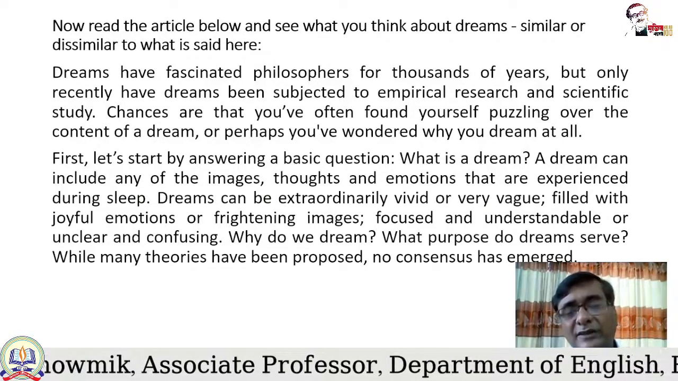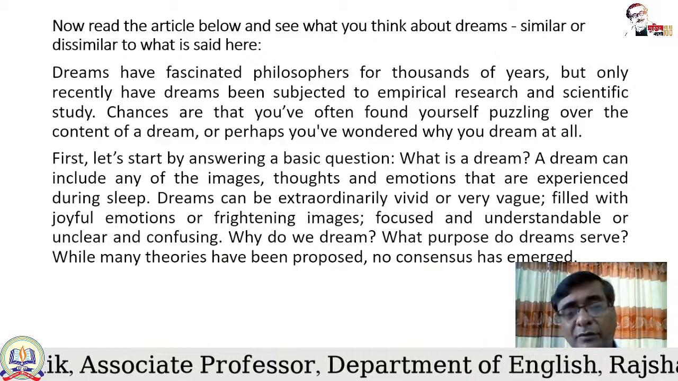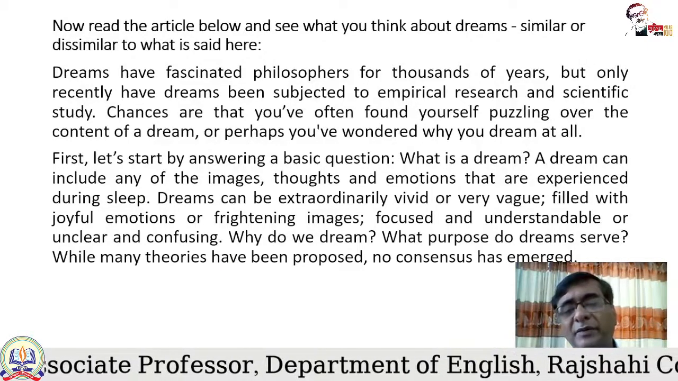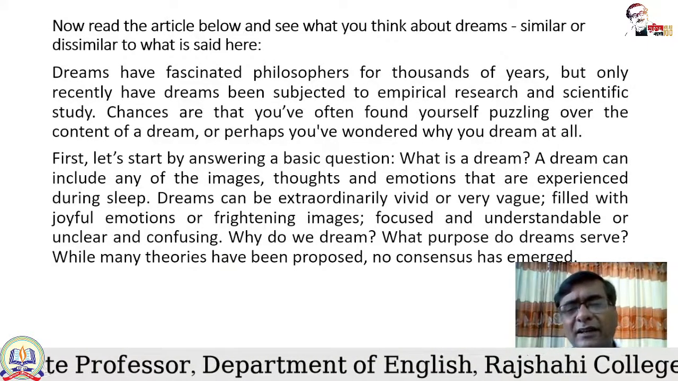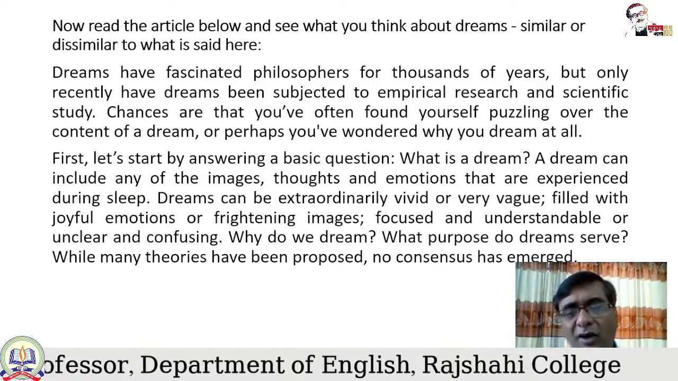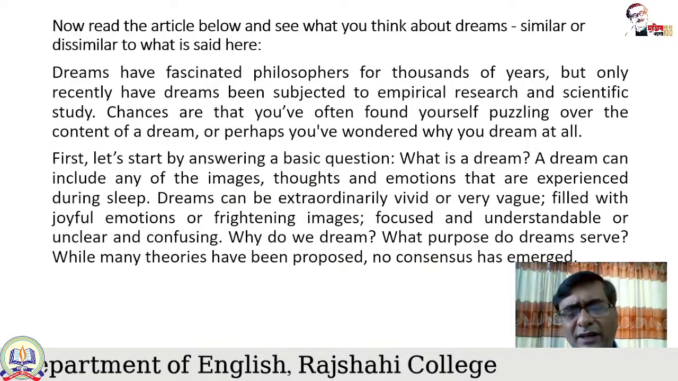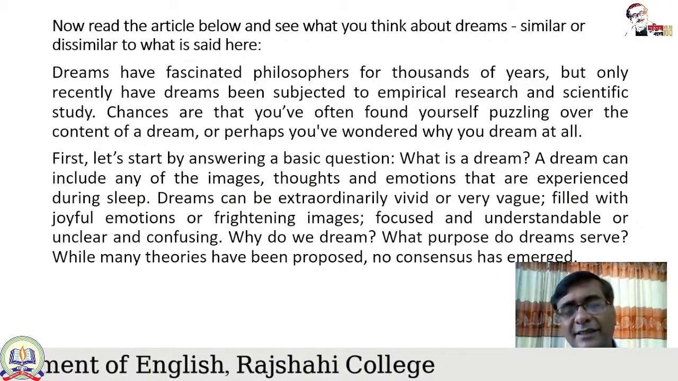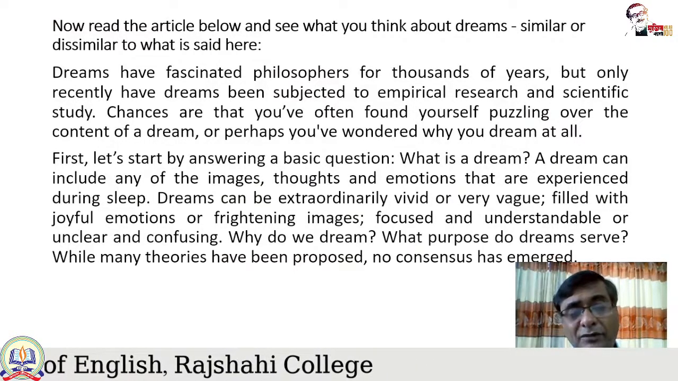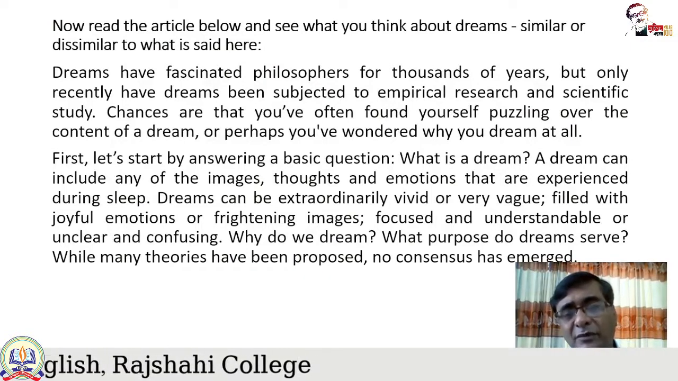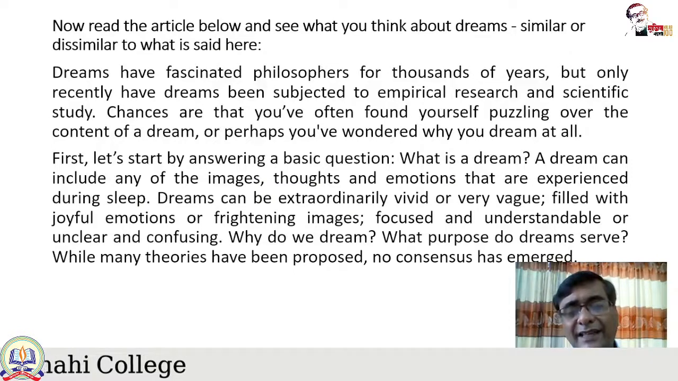Dreams can be extraordinarily vivid. So some dreams are very vivid. Vivid means full of life, as if they happened in reality. Or very vague. Vague means unclear. So some of the dreams you can recollect clearly. It seems that they basically happened in front of your eyes. And some of the dreams are very unclear, and you cannot even say why you had that dream at all.